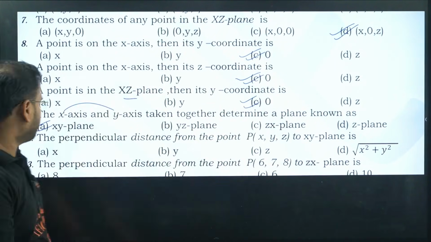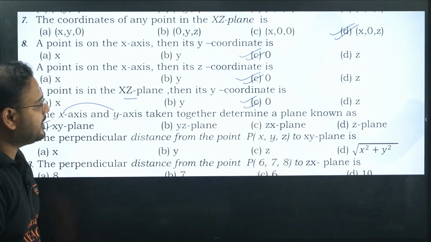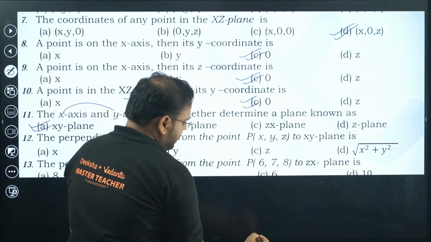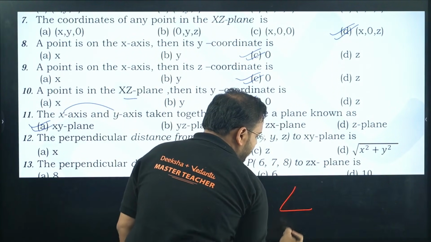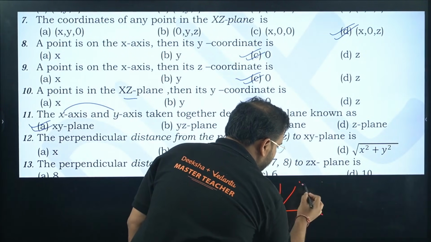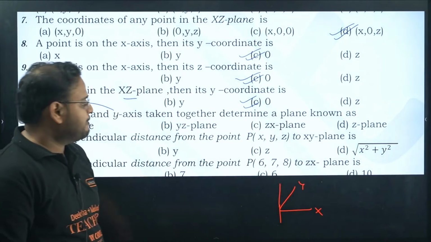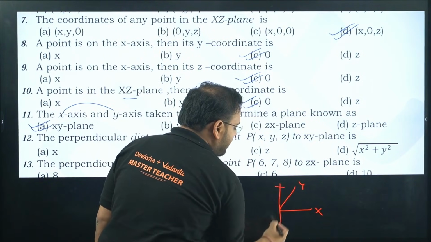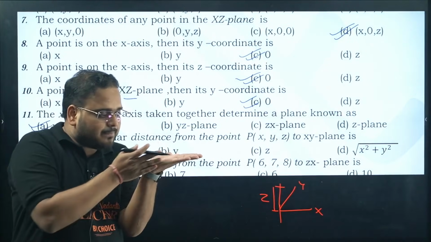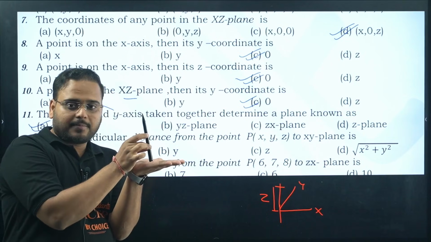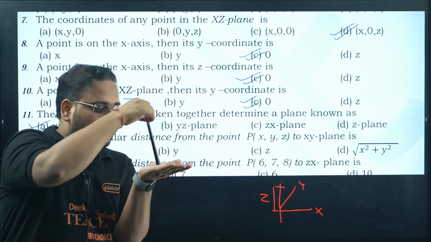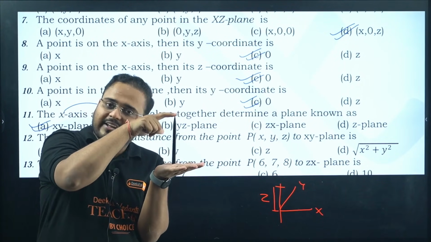The perpendicular distance from the point P. This is a good question. I'll draw it for you. Let's say this is my x, this is my y, this is my z axis. The horizontal plane is my xy plane. Perpendicular distance from here. Think about it. It will be simply your z coordinate, sir. No, you're not getting it. If this is my xy plane, a perpendicular distance from here, how much distance will this point be from here? This point will have x, y, z coordinates. So what is the distance from here?